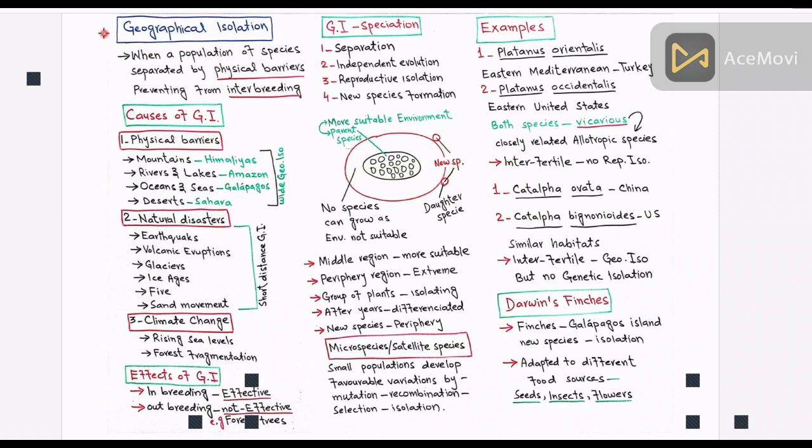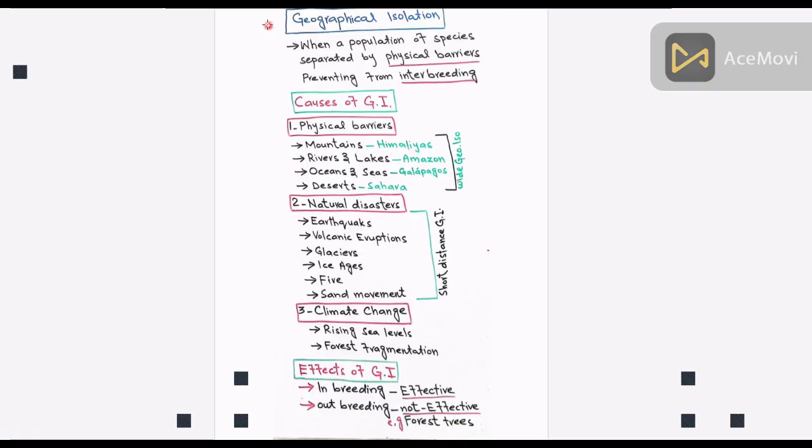Assalamu alaikum. Today we will discuss in detail geographical isolation, causes of geographical isolation, effects of geographical isolation, how geographical isolation leads to speciation, and then at the end, examples of geographical isolation. So let's start. What is geographical isolation? Geographical isolation occurs when a population of a species is separated by physical barriers, preventing interbreeding.